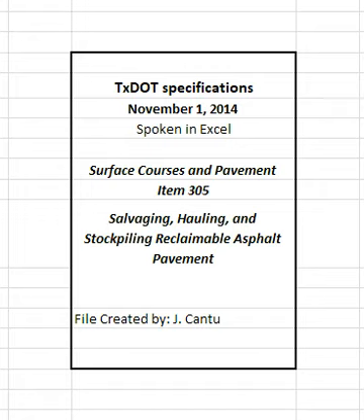4. Payment. The work performed and materials furnished in accordance with this item and measured as provided under measurement will be paid for at the unit price bid for salvaging, hauling, and stockpiling reclaimable asphalt pavement for cubic yard measurement, and for salvaging, hauling, and stockpiling reclaimable asphalt pavement, depth specified, for square yard measurement.